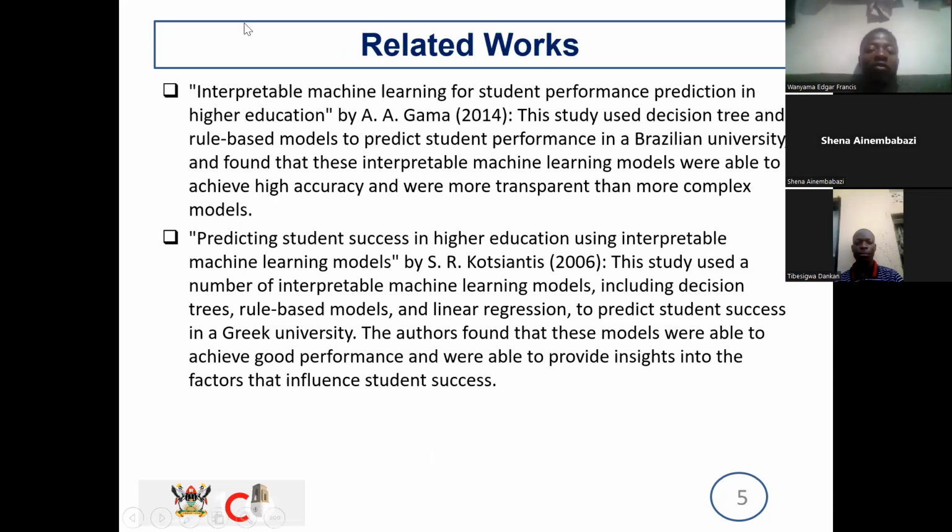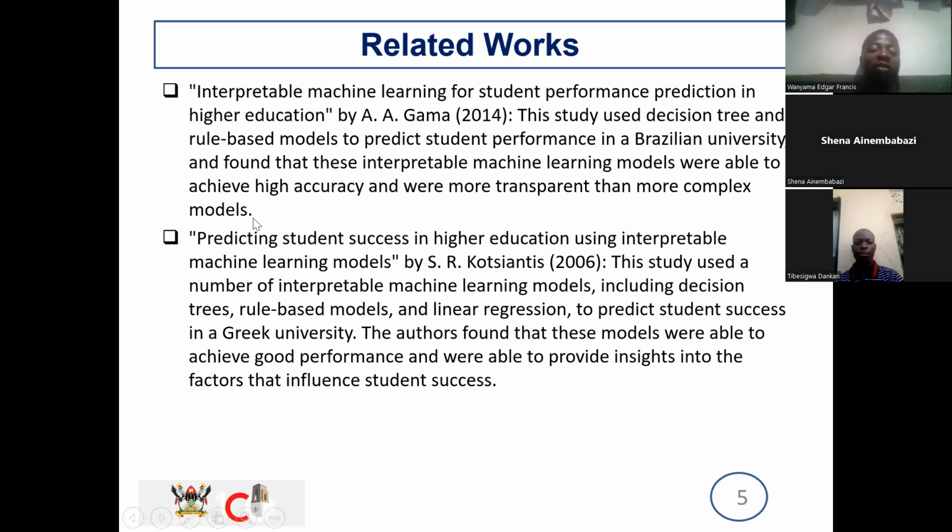Further on, as I go to the related works, we see the paper, Interpretable Machine Learning for Students' Performance Prediction in Higher Education by Gama 2014. This study used decision tree and rule-based models to predict students' performance in a Brazilian university, and found that these interpretable machine learning models were able to achieve high accuracy and were more understandable than the complex models.